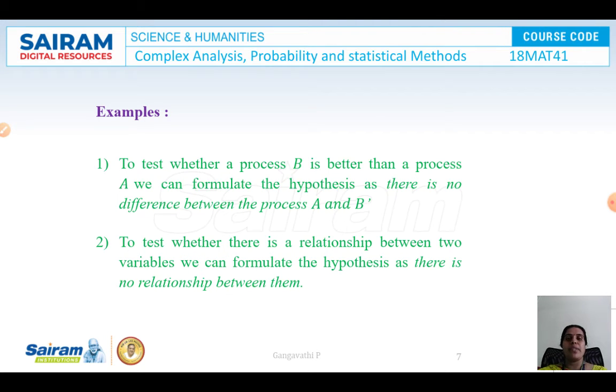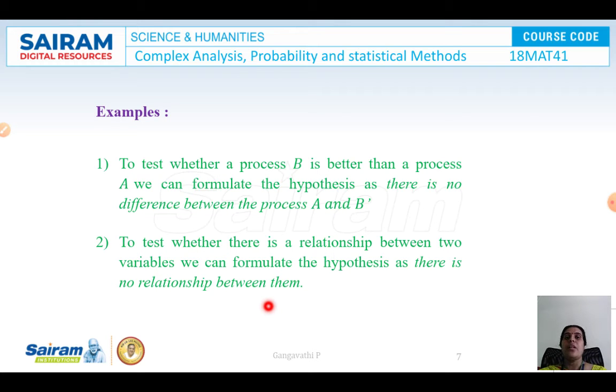Here are examples for better understanding. To test whether a process B is better than a process A, we can formulate a hypothesis that there is no difference between process A and B. Another example: to test whether there is a relationship between two variables, we can formulate a hypothesis that there is no relationship between them.